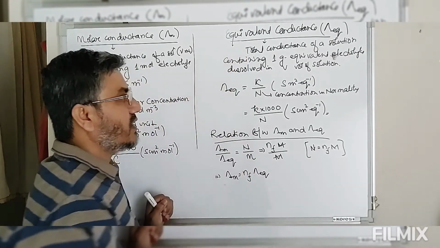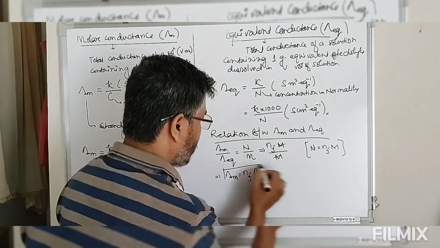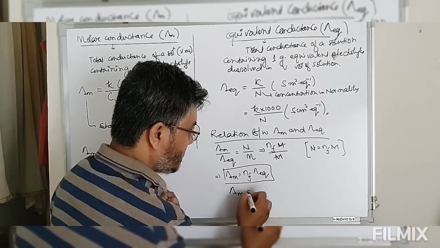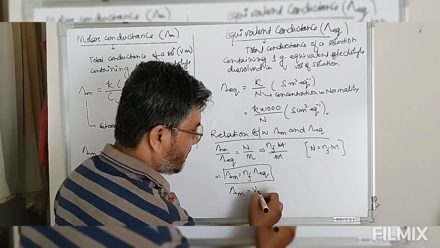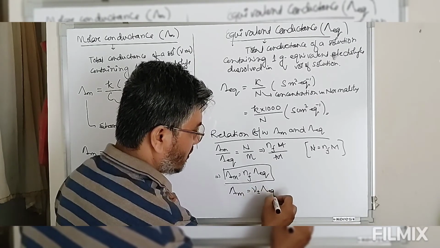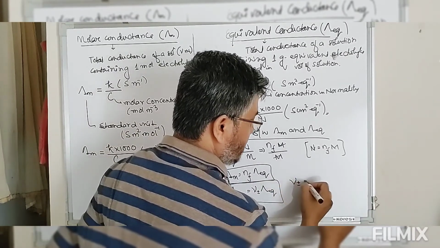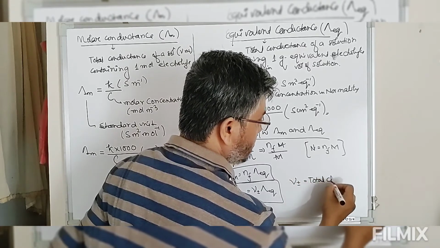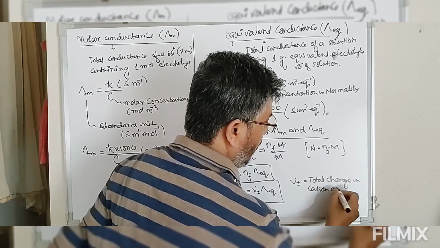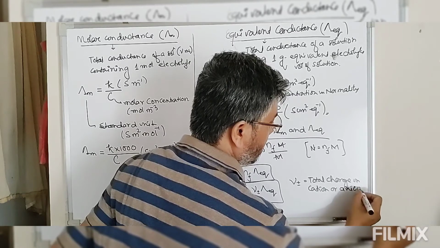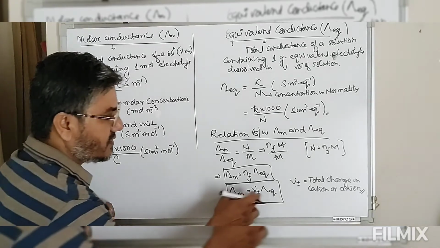In solution, now look at this, we have a cation and anion, so we have a charge on cation and anion. So instead of this we can write this equation as molar conductance is equal to some factor V plus minus into equivalent conductance. This V plus minus is the total charge on cation or anion. So this is the relation between molar conductance and equivalent conductance.